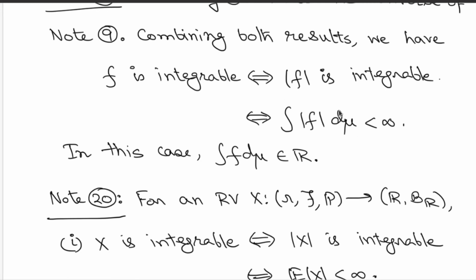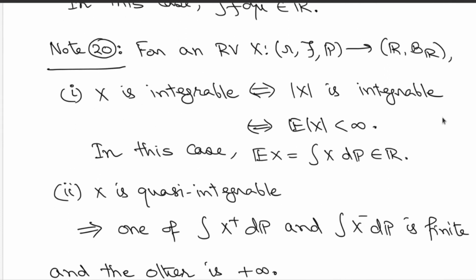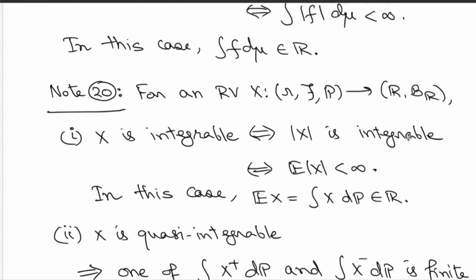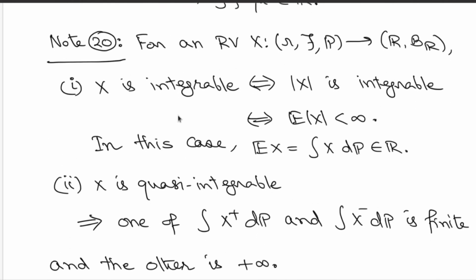Great. But this result for measurable functions, you can now state it for random variables. Restating these observations for random variables: x is integrable if and only if mod x is integrable if and only if expected value of mod x is finite. Remember, expected value of mod x is nothing but the integration of mod x with respect to the given probability measure. So x is integrable if and only if expectation of mod x is finite. And in this case, of course, expected value of x is a real number.